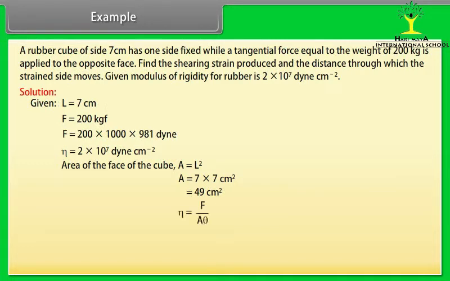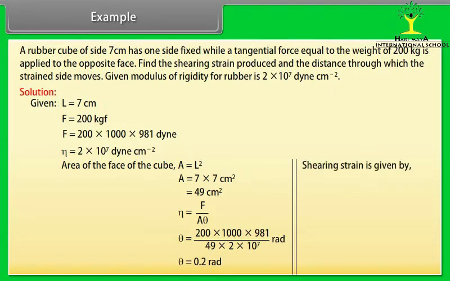We know that eta is equal to F upon A theta. By putting the respective values, we can calculate the value of theta, which is equal to 0.2 radian. Shearing strain is given by delta L upon L. Delta L is equal to 7 into 0.2 centimeter. After calculation, we get the value of delta L is equal to 1.4 centimeter.